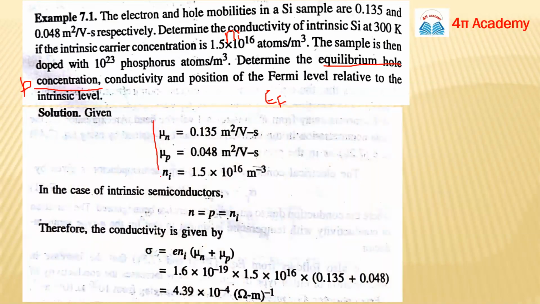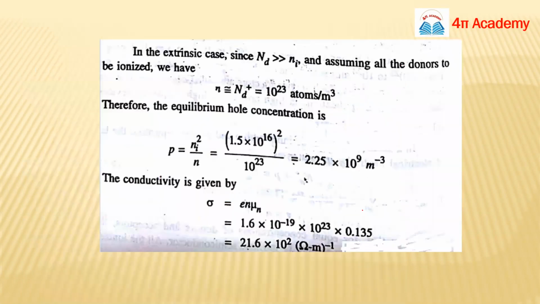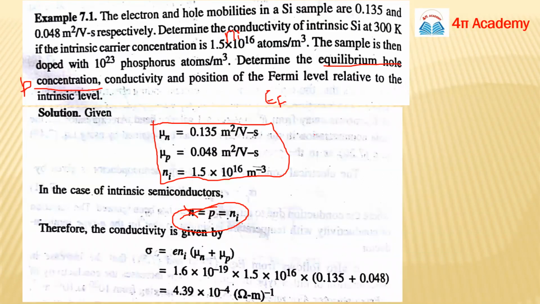So these are the things which are given to you. Okay, the mobility of both electron and hole, and Ni, it's basically 1.5 into 10 to the power 16 per meter cube. Okay, and for intrinsic semiconductor, this is N equals to P equals to Ni. You know this thing. So you can calculate the conductivity. Okay, what will be the conductivity? It's basically this. So this is a simple formula you can calculate. But here, see one thing. You have to see.